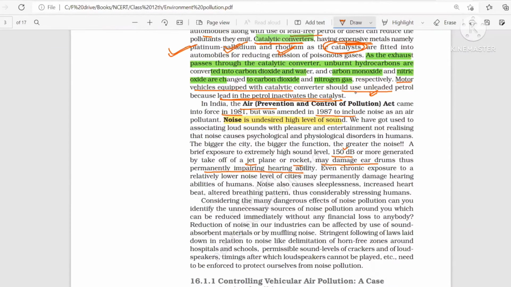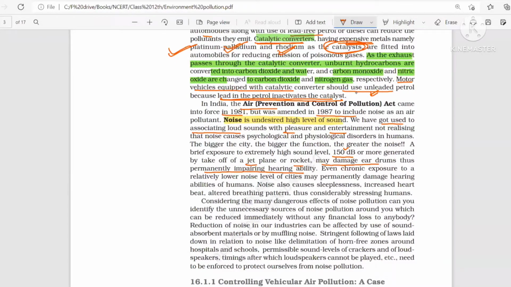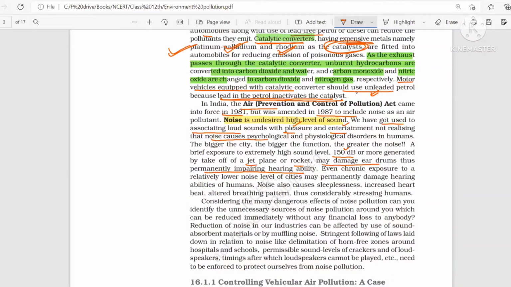See one thing, we have got used to associating loud sound with pleasure or entertainment. Whenever there are festivals, marriages, or birthday parties, you find the loudspeaker is on and the music is loud. For pleasure and entertainment we have got used to it, without realizing that noise can cause psychological and physiological disorders in humans. Is it clear?